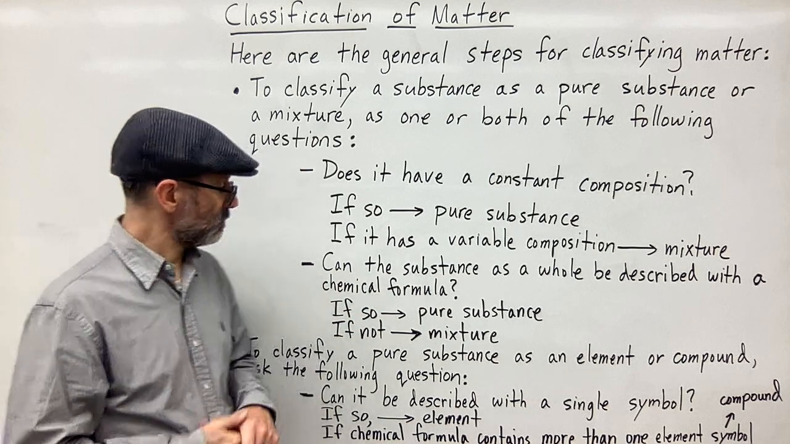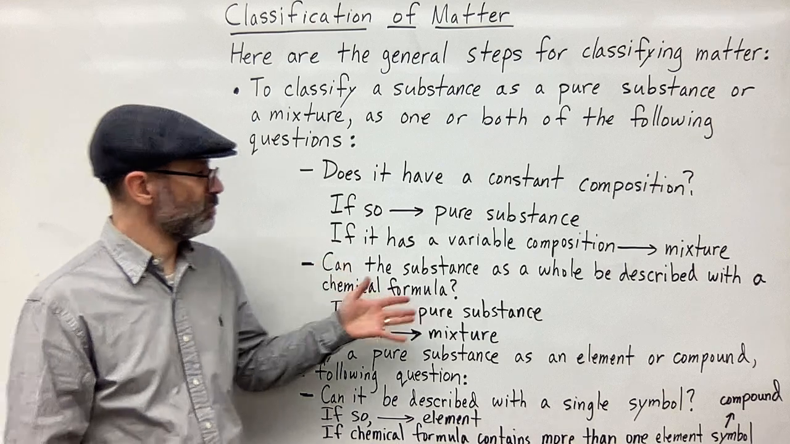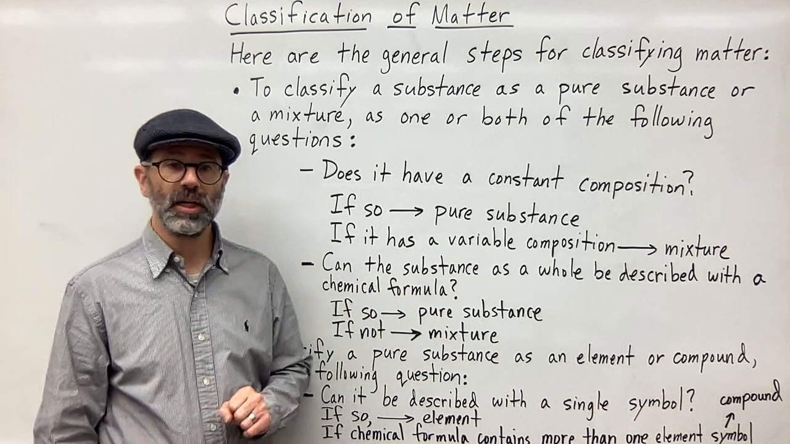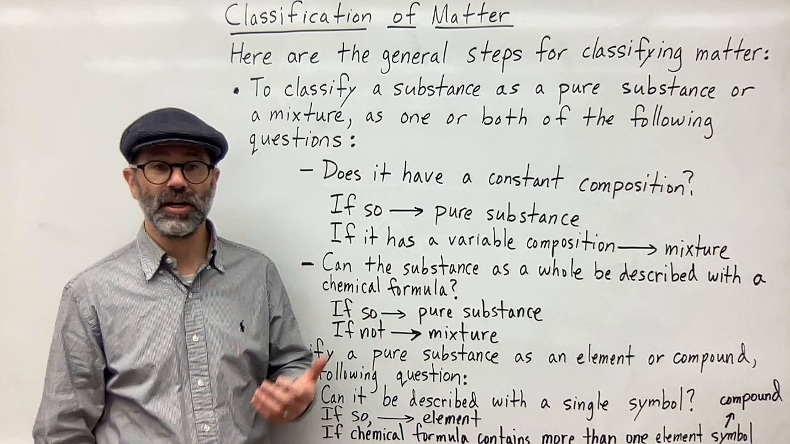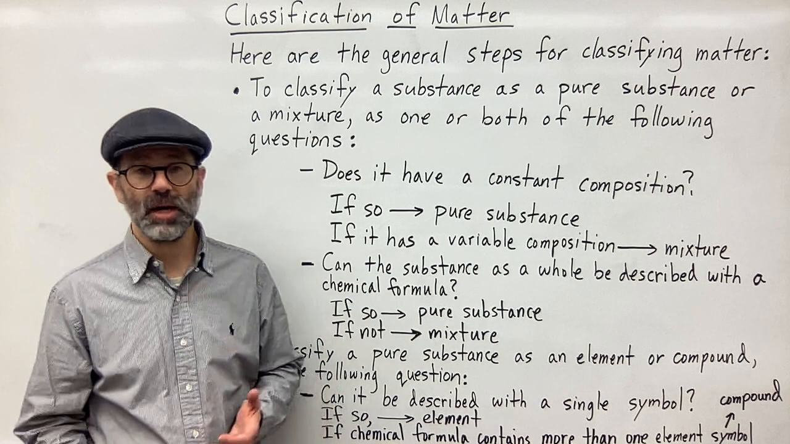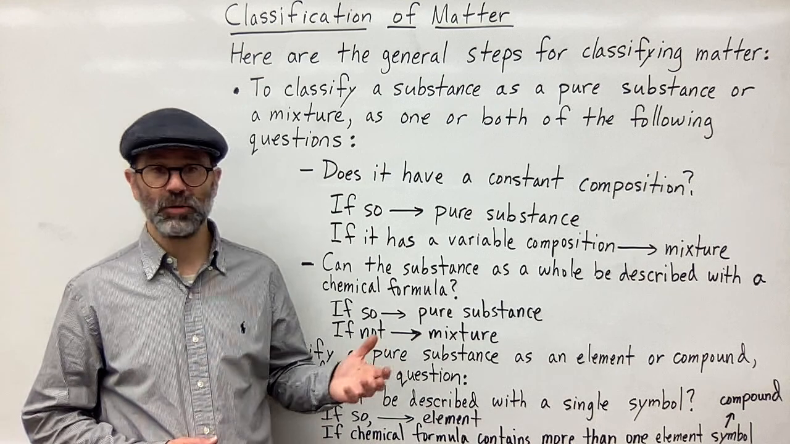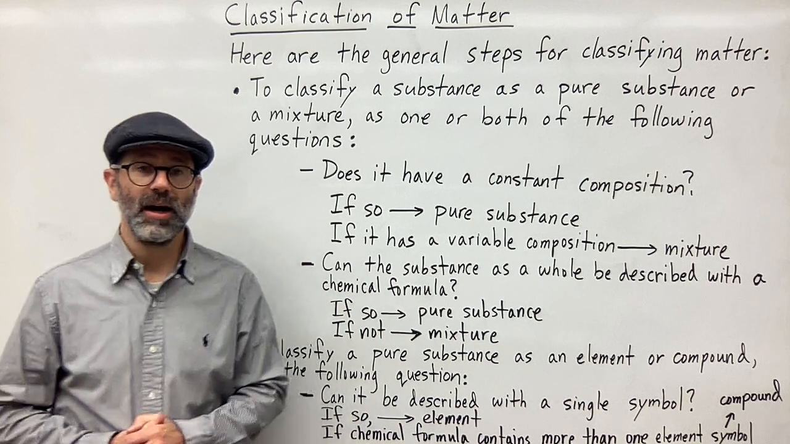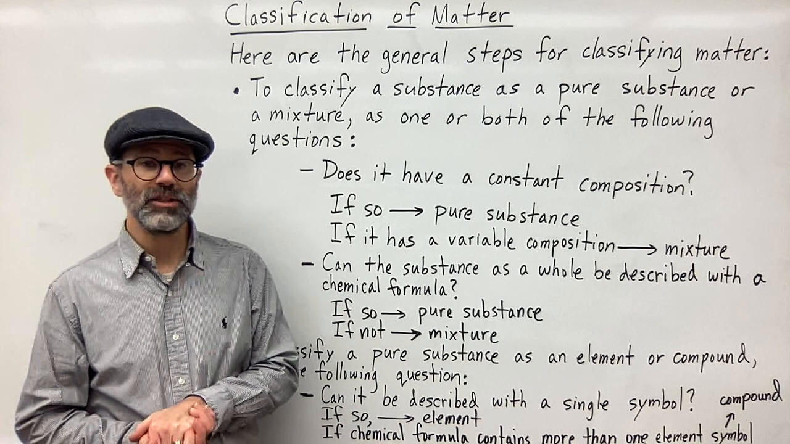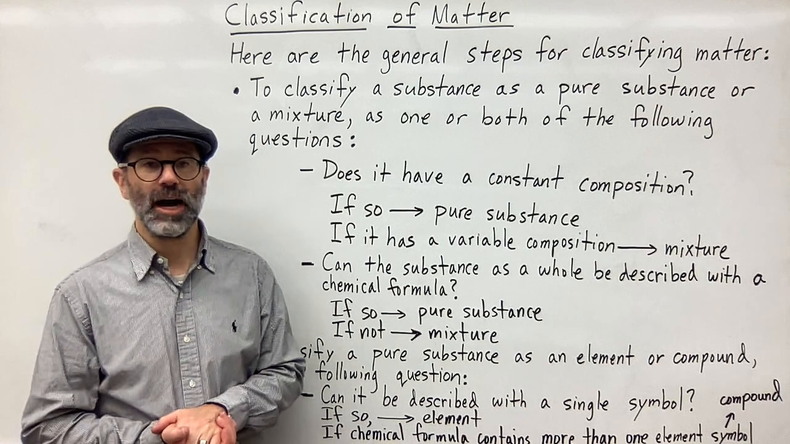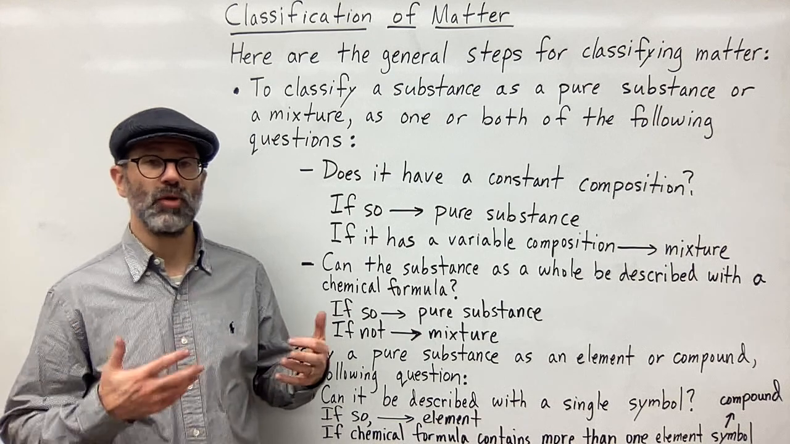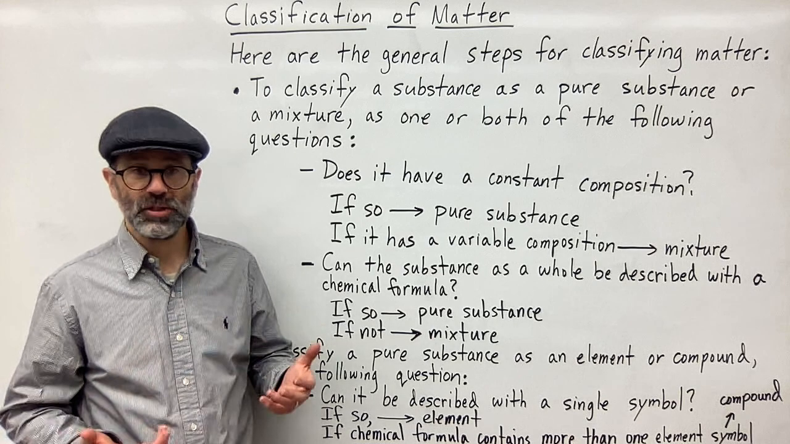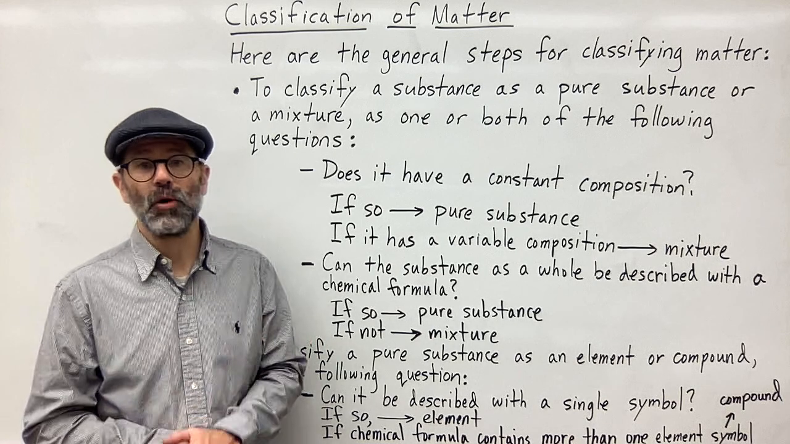So that's the first question. The second question is, can the substance as a whole be described with a chemical formula? Can I describe it with a chemical formula or not? If I can, then it's a pure substance, right? H2O is the chemical formula for water. Na is the chemical symbol for an element, sodium. H2O2 is the chemical formula for hydrogen peroxide, and C6H12O6 is the chemical formula for glucose. Those are all pure substances because I can give a chemical formula for them.